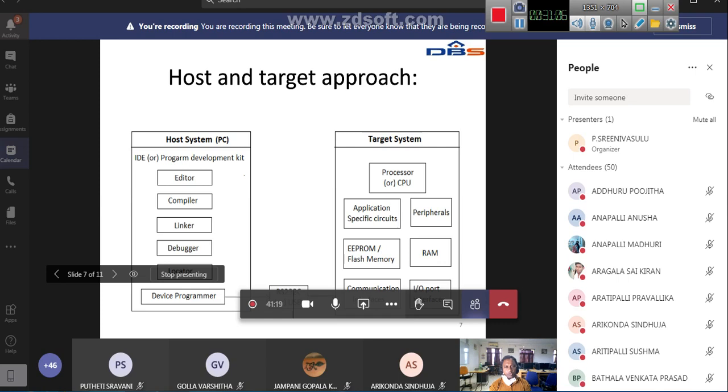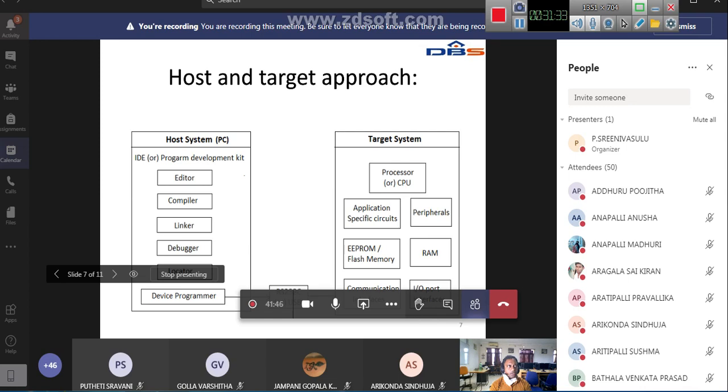So this is the target system. In the target system, what do we have? A processor, application specific circuits to perform some special tasks, peripherals like LEDs and motors, and an EEPROM. The purpose of EEPROM or flash memory is that this is the memory area where your program is dumped from the host system, and RAM is to store the temporary variables.